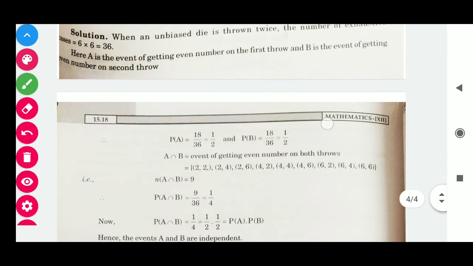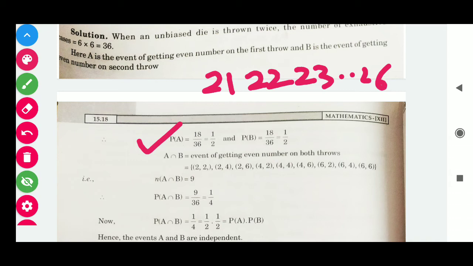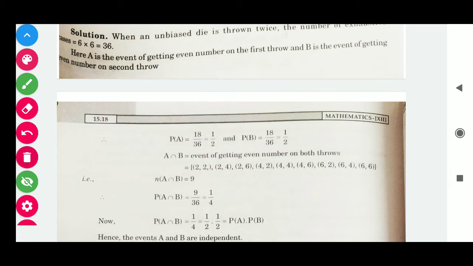So the probability of event A will be 18/36, because if we select an even number on the first roll, then we have 2 1, 2 2, 2 3 up to 2 6. In the same way 4 1 up to 4 6, 6 1 up to 6 6. So these are a total of 18 in number. So we get its probability 18/36.